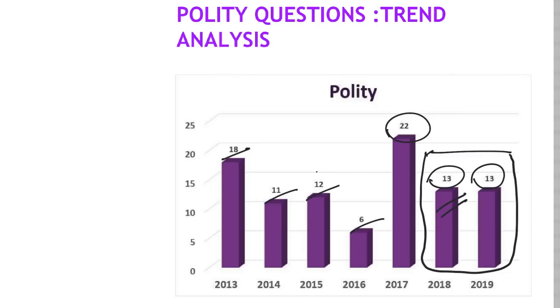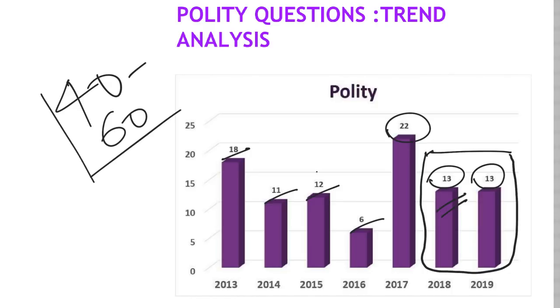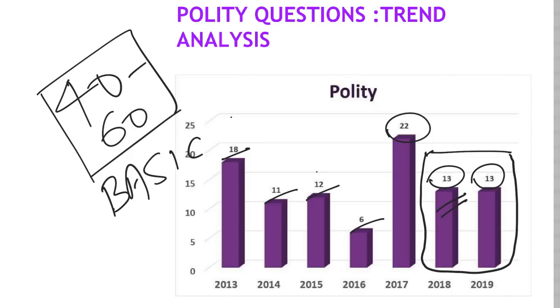Before getting into a detailed analysis, let me make a few things clear, as far as my experience and analysis go. In any prelims, in any year, around 40 to 60 questions will always be from your basics. Any serious aspirant who has read for 1 or 2 years asks, sir, how important are basics and how important is current affairs?